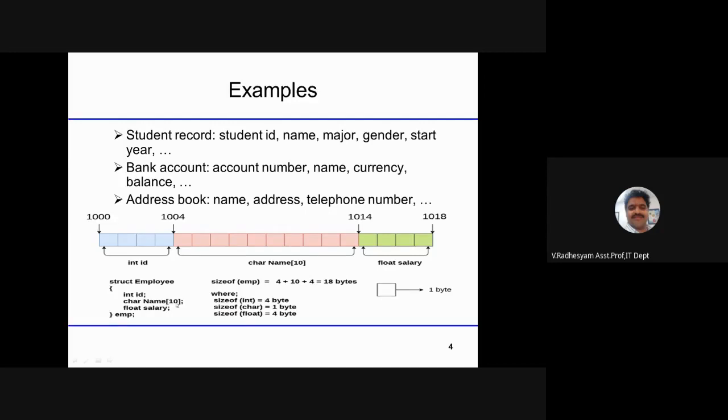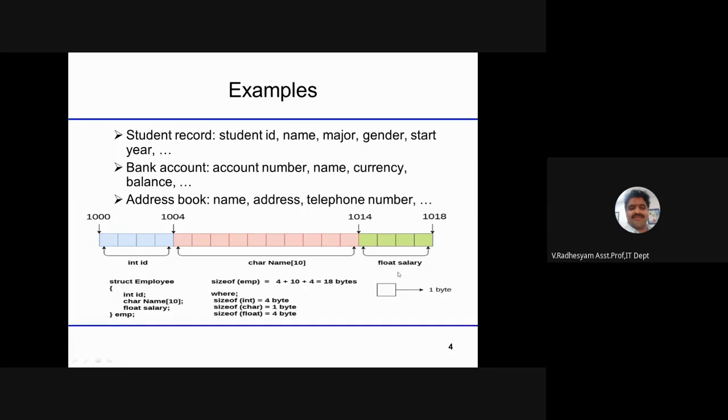Character name of 10. One box represents 1 byte, so name of 10 means 10 bytes. So 1004 plus 10, 1014. Float also will take 4 bytes of memory. So 1014 plus 4, 1018. So this part represents salary, information related to salary.